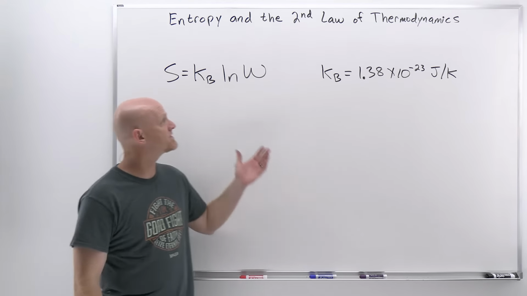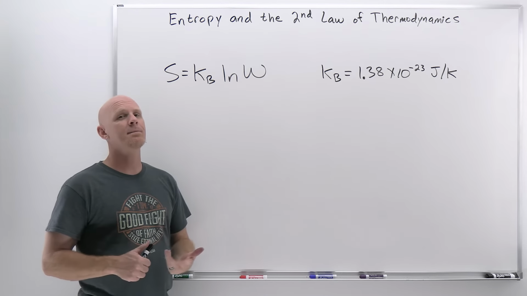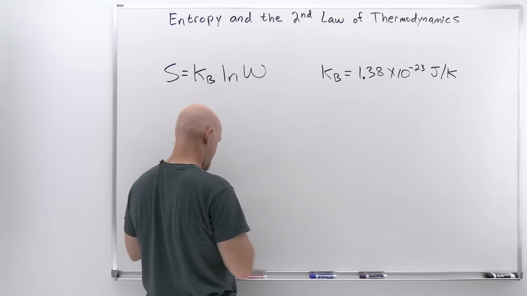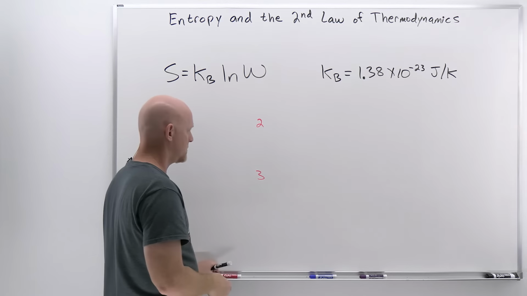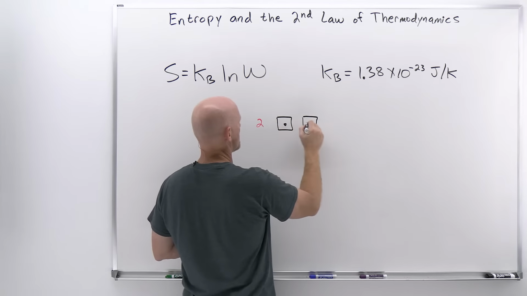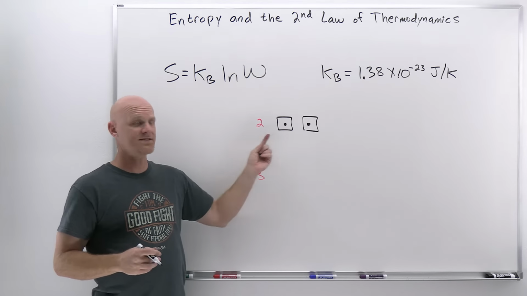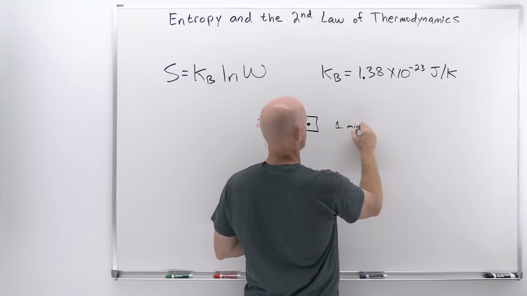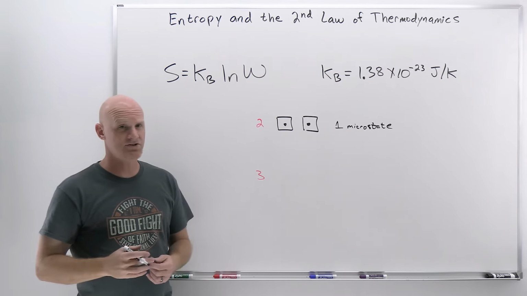All right, so to demonstrate what's going on with this equation here, we're going to take a look at a non-scientific example of just rolling a pair of dice. In rolling a pair of dice, we're going to consider rolling a 2 versus rolling a 3. If we consider rolling a 2, there's only one way this is going to happen, and that's if both dice roll a 1. That's the only way they're going to add up to 2. And so we could say that there's just a single microstate associated with rolling a 2 here.